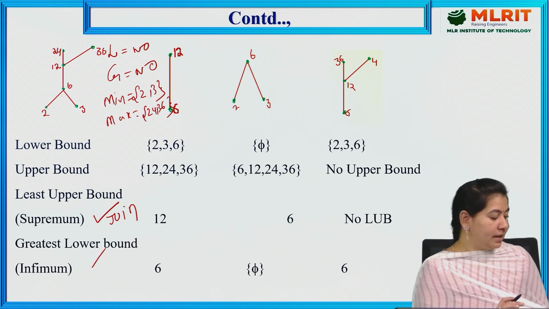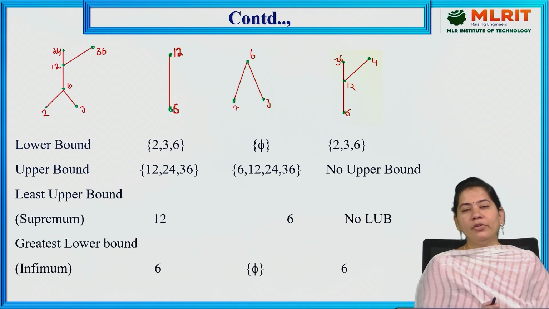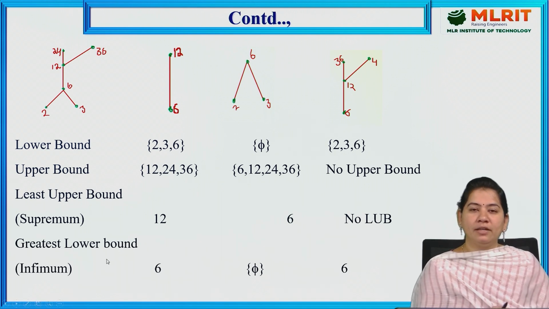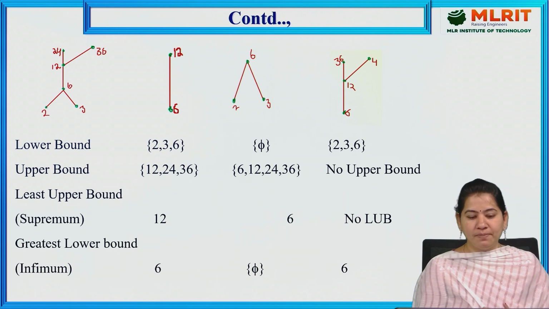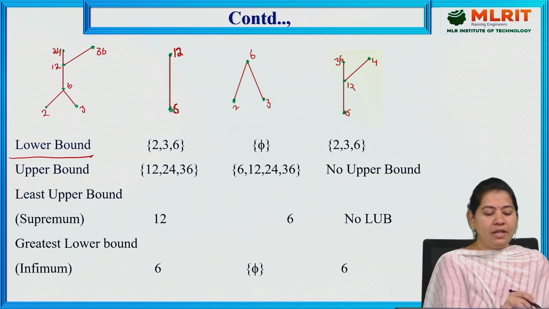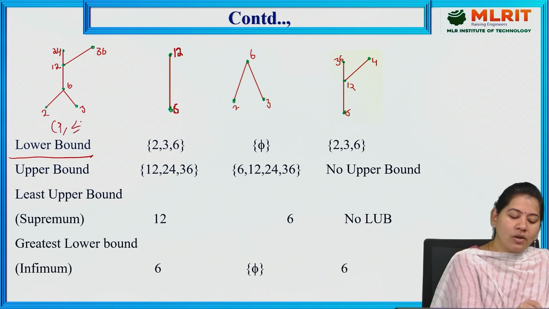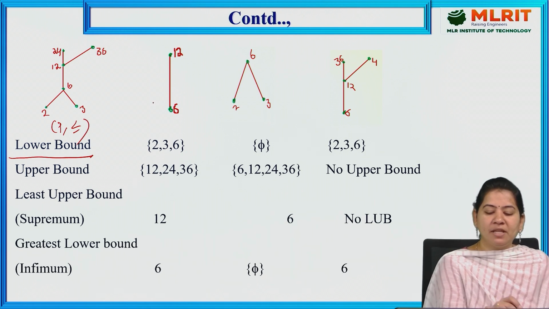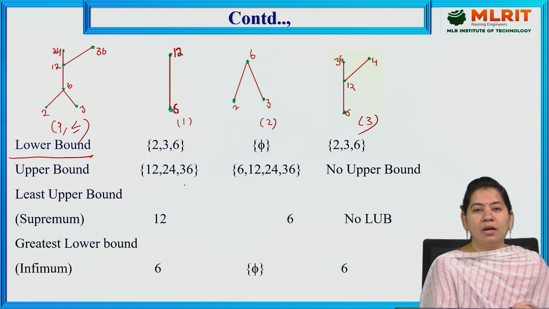Now let us suppose we have an example. If you want to find the least upper bound or greatest lower bound, first you should have a subset. For the particular subset, you have to find the lower bounds, upper bounds, GLB and LUB. This is the main original Hasse diagram, which we consider as p, less than or equal to. And these are the subsets: one subset, second subset and third subset. For each subset you are finding the upper bounds and lower bounds.